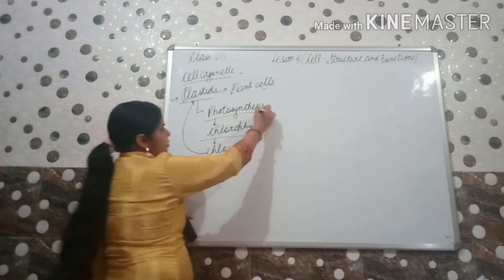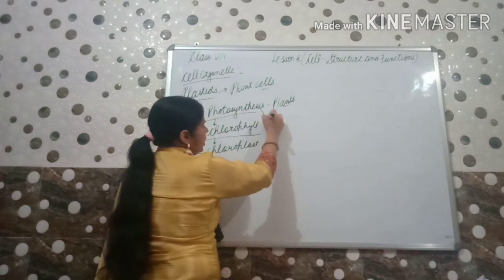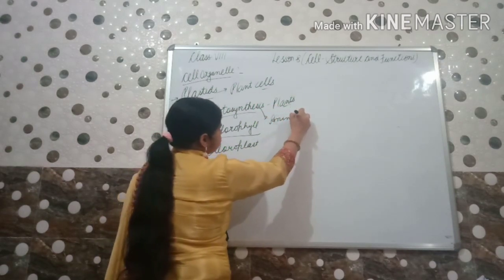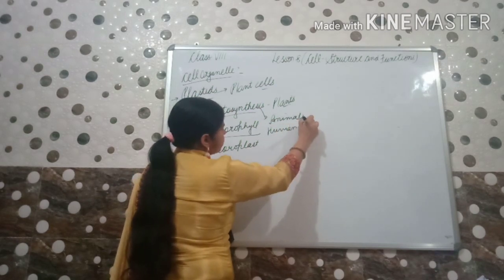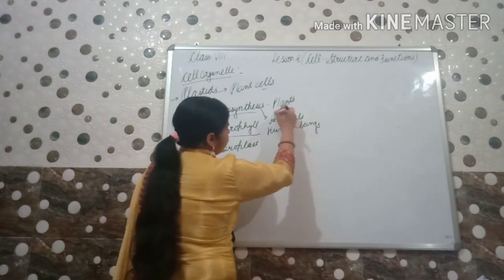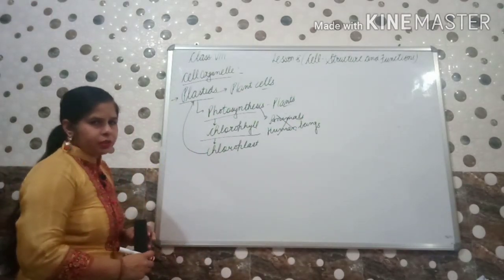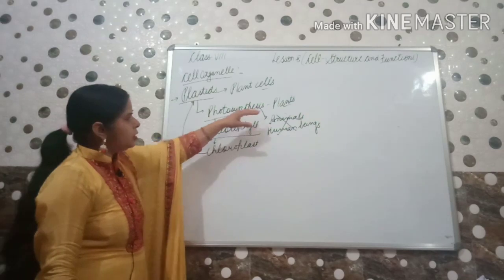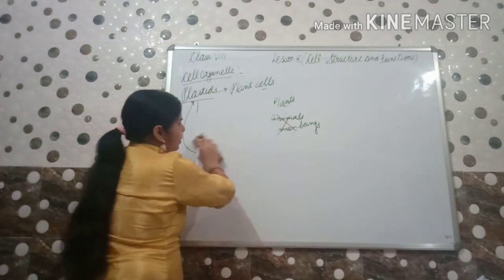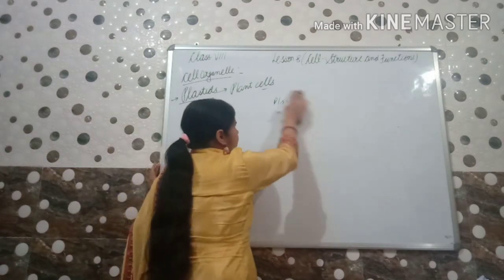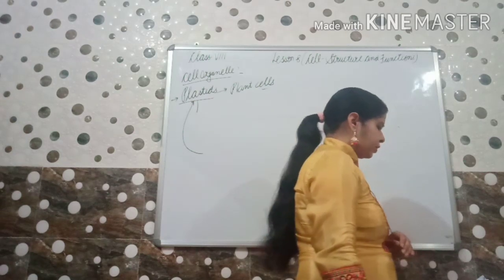Because the photosynthesis process is performed by only the plants. Animals and human beings cannot perform this process. They are not having this process. It is only performed by the plant cells. So plastids, these are present only in the plant cells. They are having their specific role for their functions.